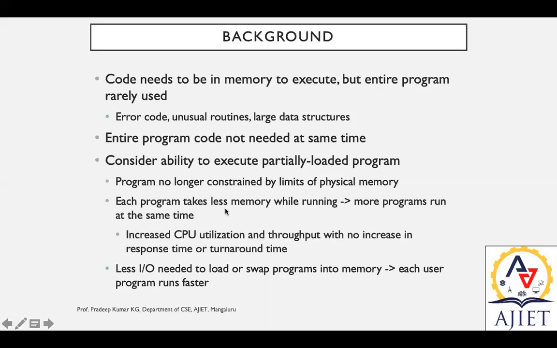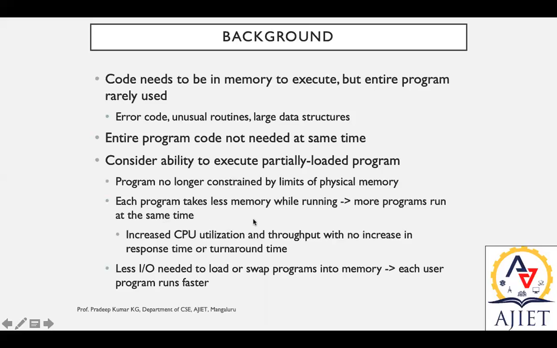Each program takes less memory while running, so more programs run at the same time. Each program takes less memory because during the runtime it is not necessary to have all those memory locations, because we may divide the entire program into smaller chunks or smaller snippets so that each individual chunk may run in parallel. On the other end, more programs can run at the same time.